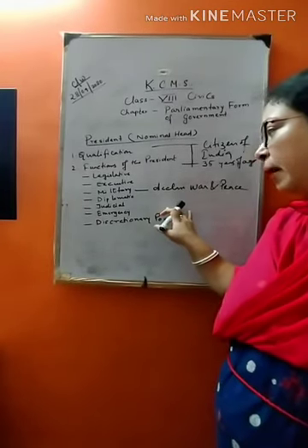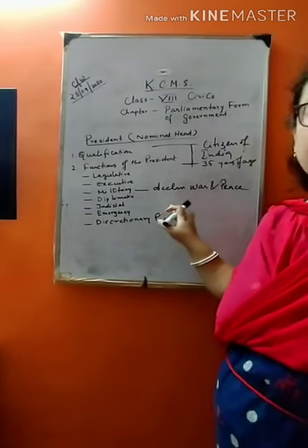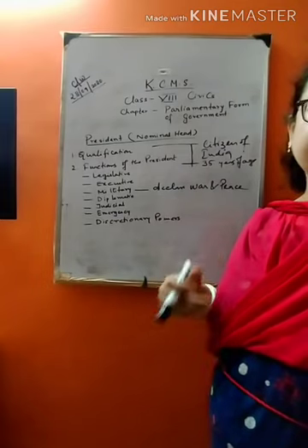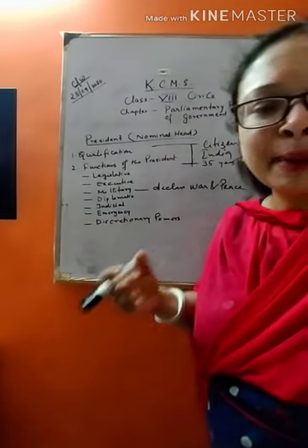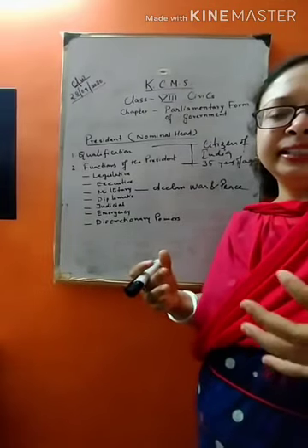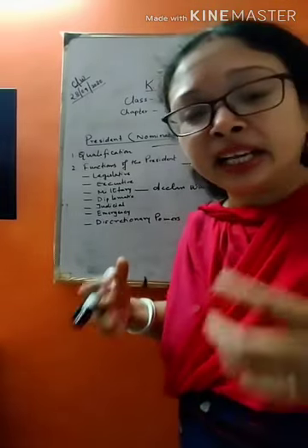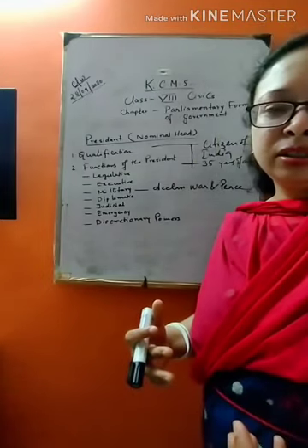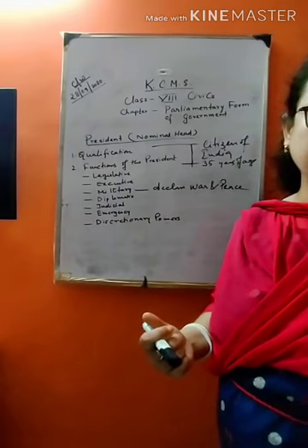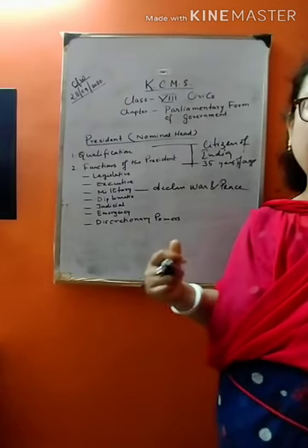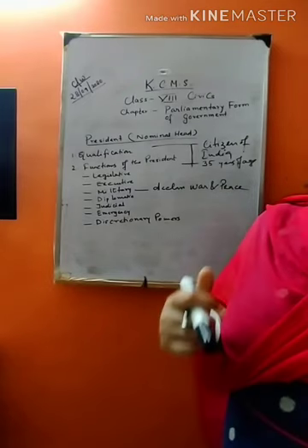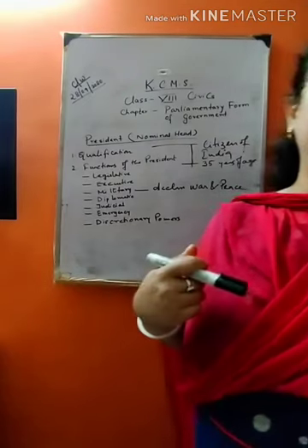Next we will read about the emergency powers of the president. An emergency is a sudden exigency demanding immediate action. So emergency means suddenly we have to take immediate action that is needed for the situation. That is called emergency. So in such a situation, the head of the state assumes special powers. The president can declare emergency in the following three conditions.